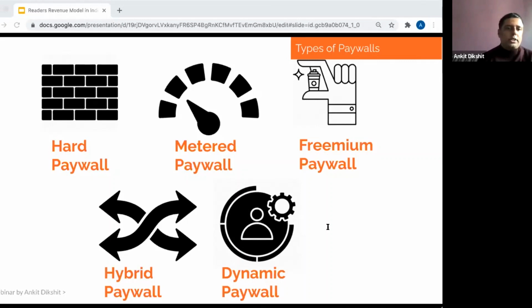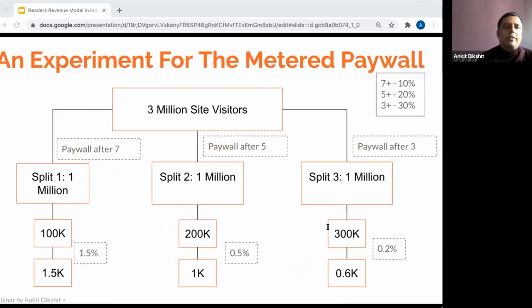And I would like to discuss an experiment that we have done with one of the publishers, where there were close to 3 million website visitors, and 10% of the people were visiting more than seven stories every month.